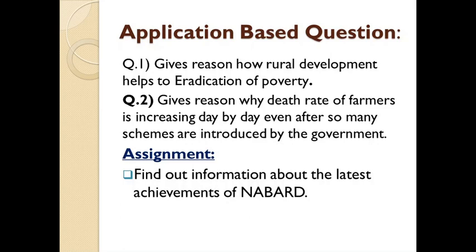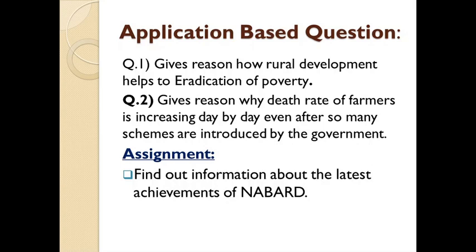The second question is, give reasons why the death rate of farmers is increasing day by day even after so many schemes are introduced by the government. Yes. So as we have seen in our previous slide, can anyone tell me what were the reasons behind the increase in death rate? Yes, excellent. So first we have to write the latest percentage, like 11.2% was the death rate. Then we have to write crop failure due to high burden, then family issues, lack of proper government monitoring when the schemes are introduced.